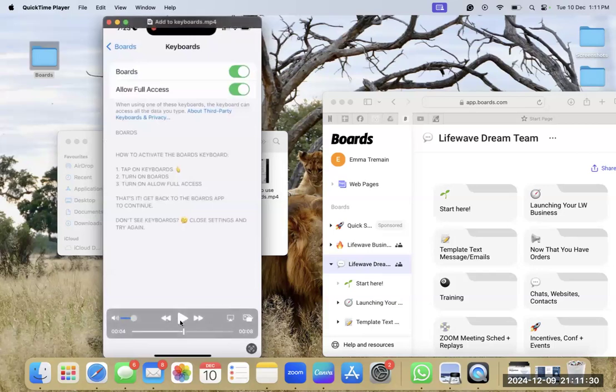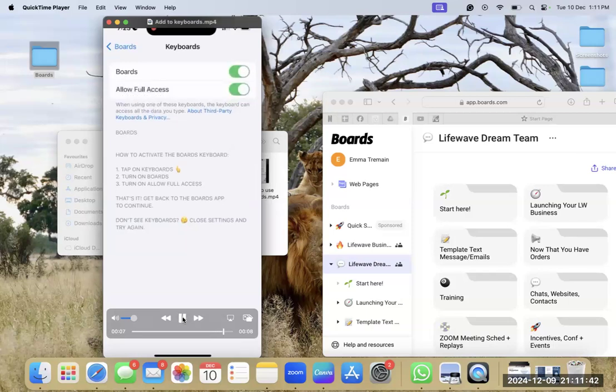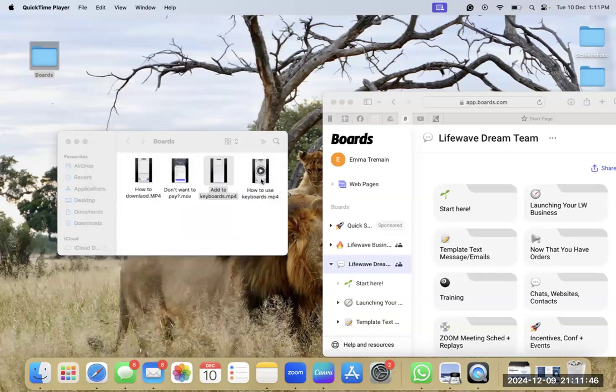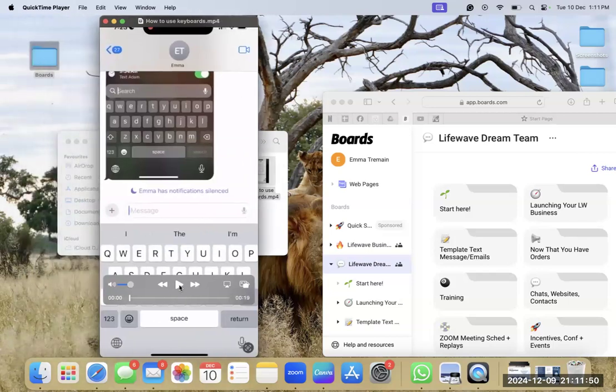And I obviously have it turned on, but yours will be turned off. You just want to turn that on and that will allow you to add the boards app to your keyboard. Now I'll show you what that means in one tick. Once that's been turned on, you can then use boards in your keyboard.